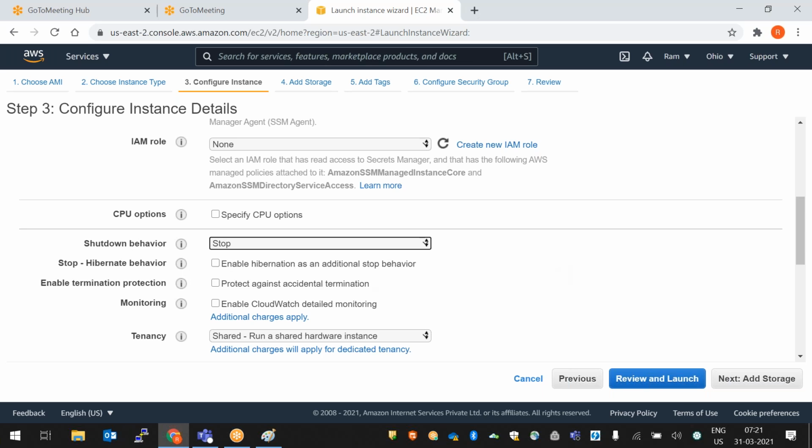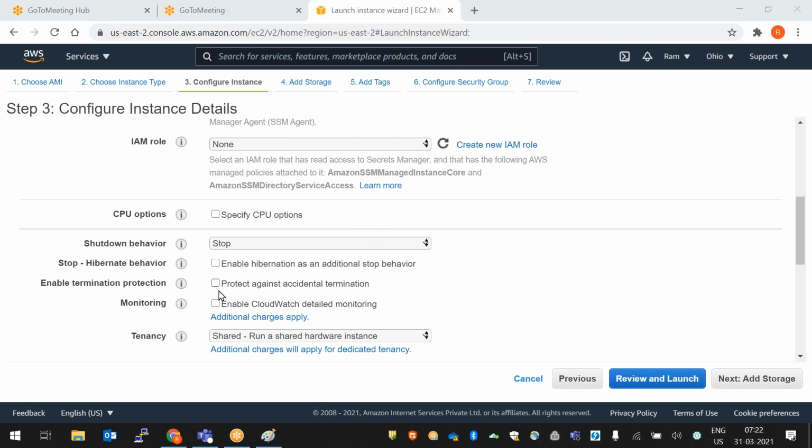Okay. Instance means it is a server. Instance is a server. In AWS Cloud, we'll call it an instance. In GCP, Google Cloud, we'll call it a VM instance. In Azure, we'll call it a VM. Okay, it is a server. Someone is asking this question.